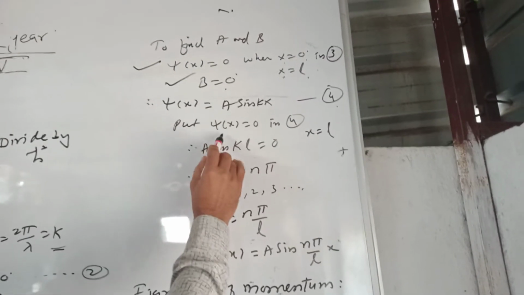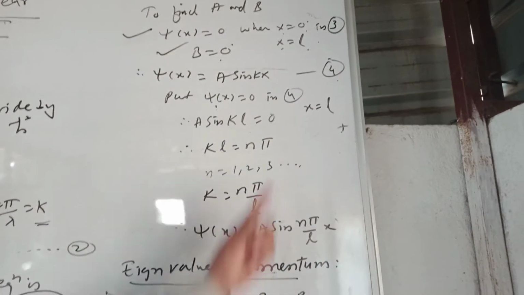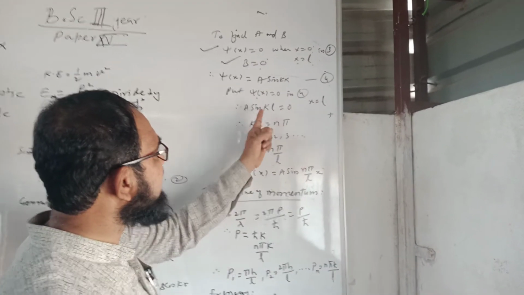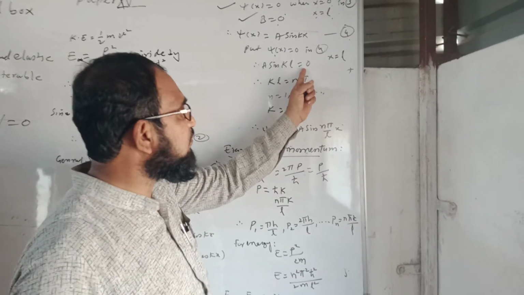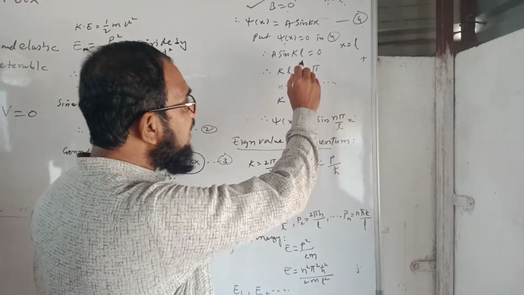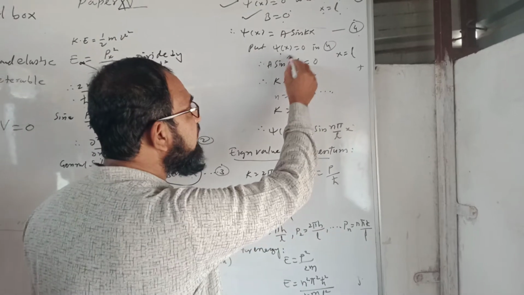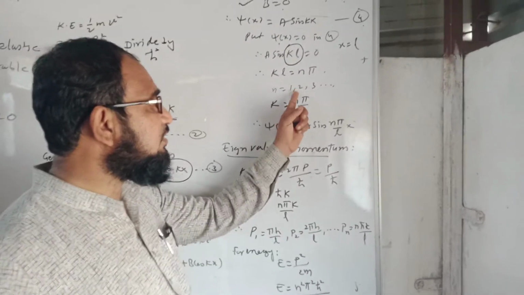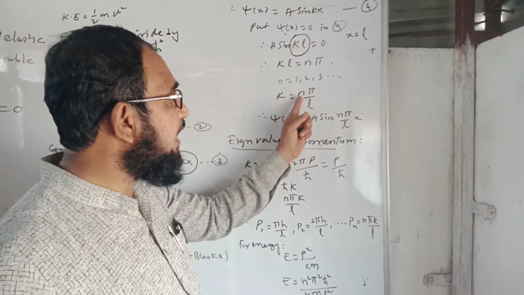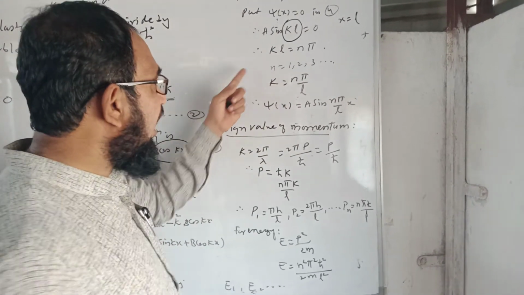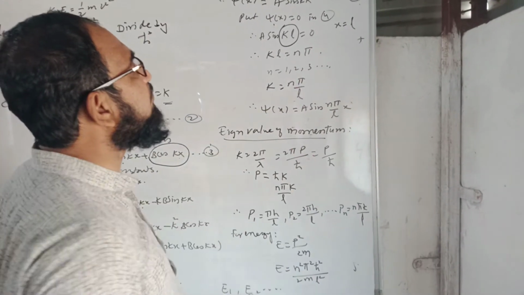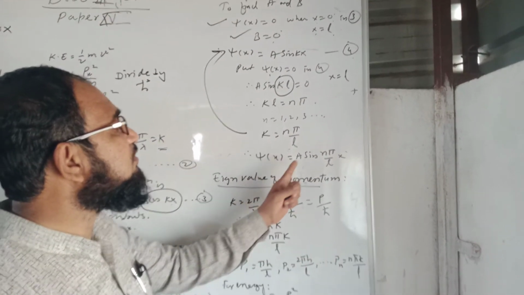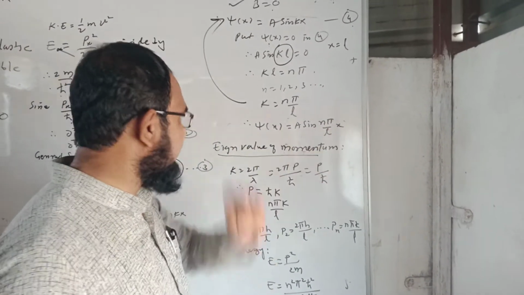Now put psi of x is equal to 0 in equation number 4. Means here a sin kL is equal to 0 when x is equal to L. Sin kL is equal to 0 when the angle of this sine is equal to n pi, where n will be equal to 1, 2, 3 and so on. So k will be equal to n pi upon L. I will put this value of k is equal to n pi upon L in this equation, so psi of x will become a sin of n pi by L into x.